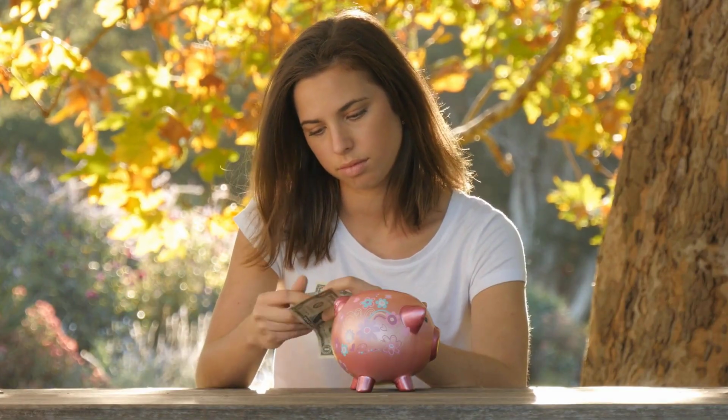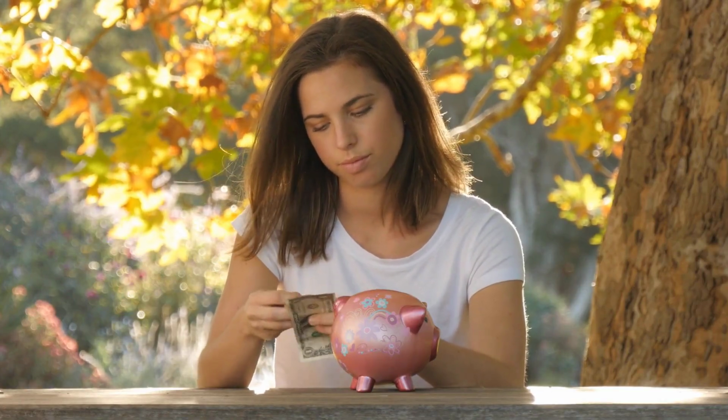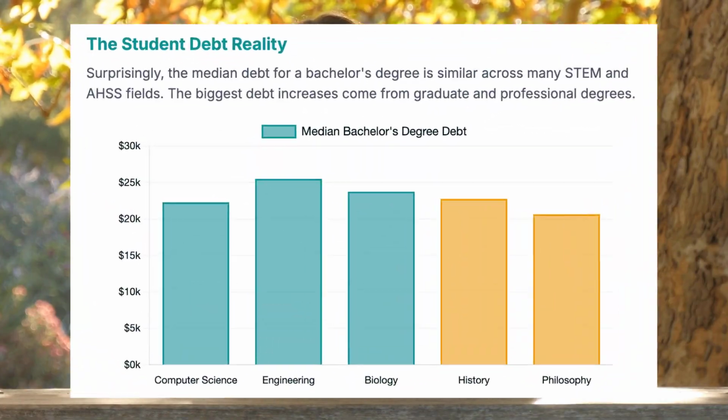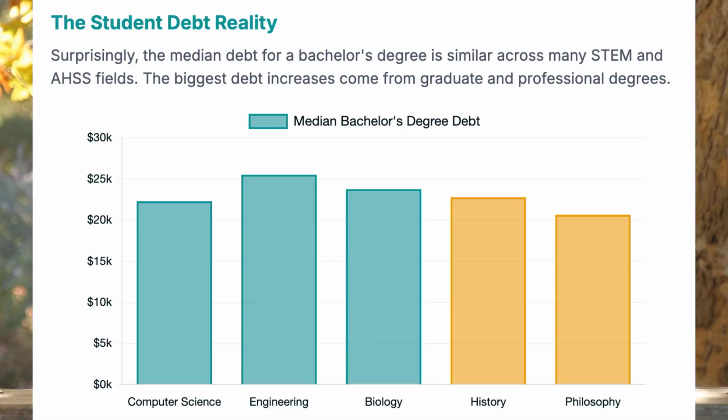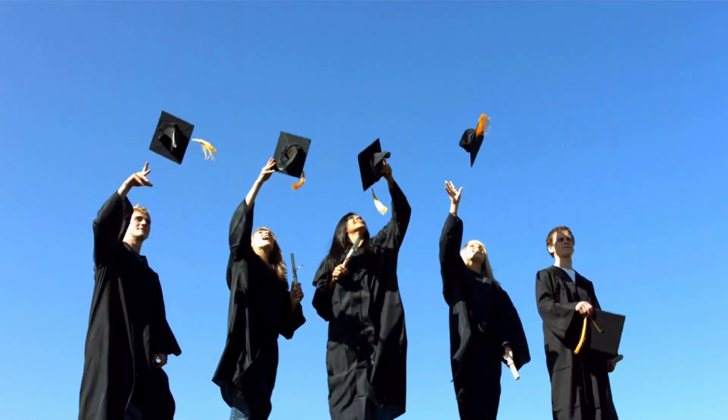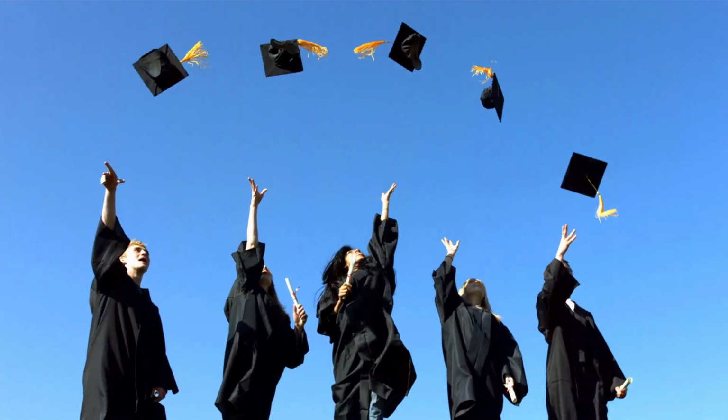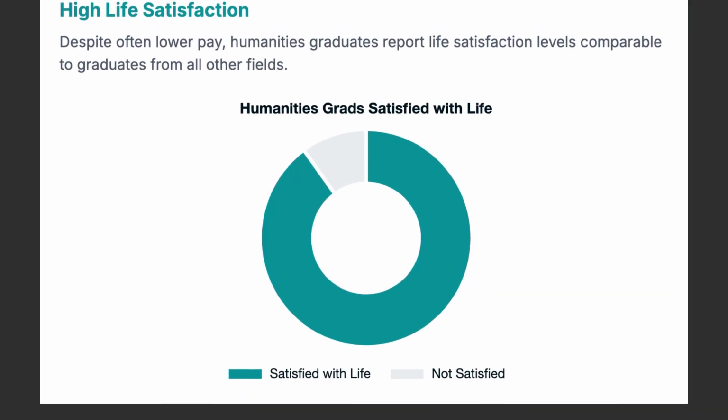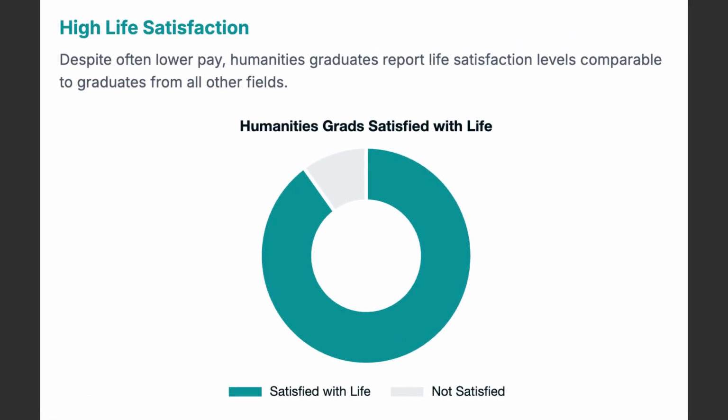Interestingly, the median student debt for a bachelor's degree is similar across STEM and AHSS fields, with the largest debt increases stemming from graduate and professional degrees. Most importantly, despite lower average pay, humanities graduates report life satisfaction levels comparable to graduates in other fields.